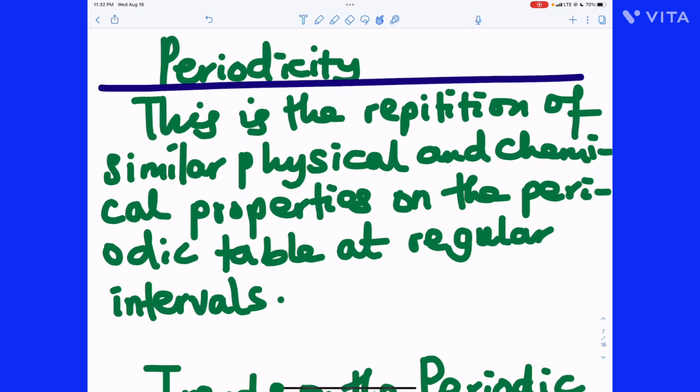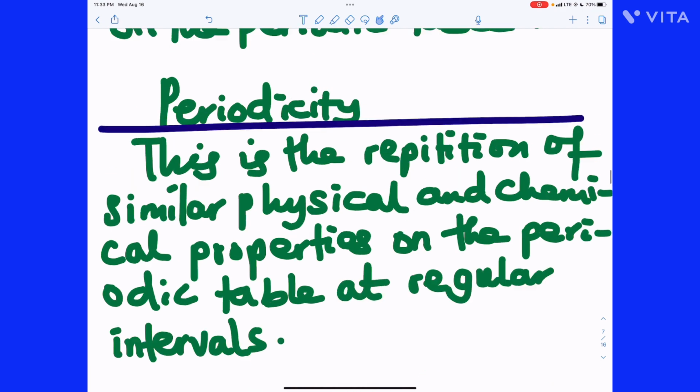Periodicity now. Periodicity is the repetition of similar physical and chemical properties on the periodic table at regular intervals. The phenomenon where the same physical or the same chemical property reoccurs at regular intervals on the periodic table is what we refer to as periodicity.